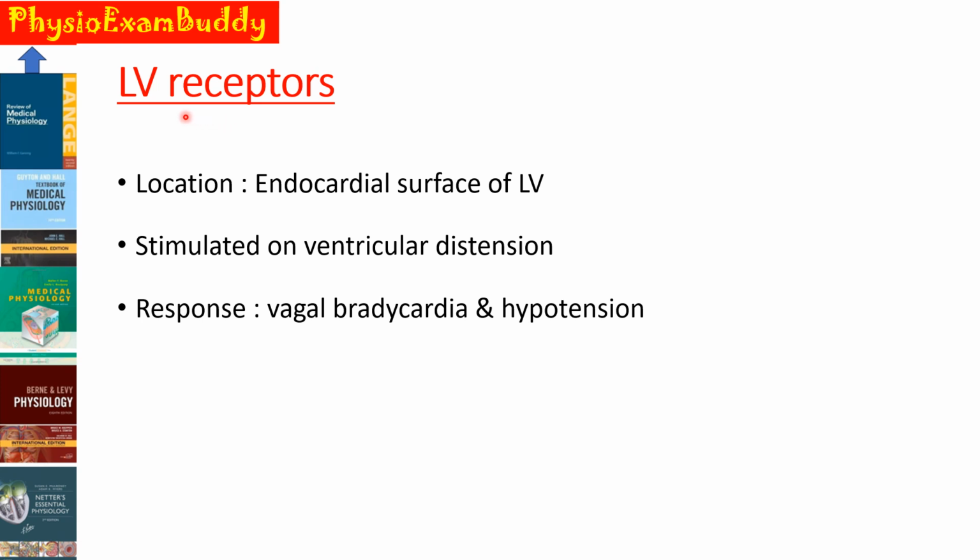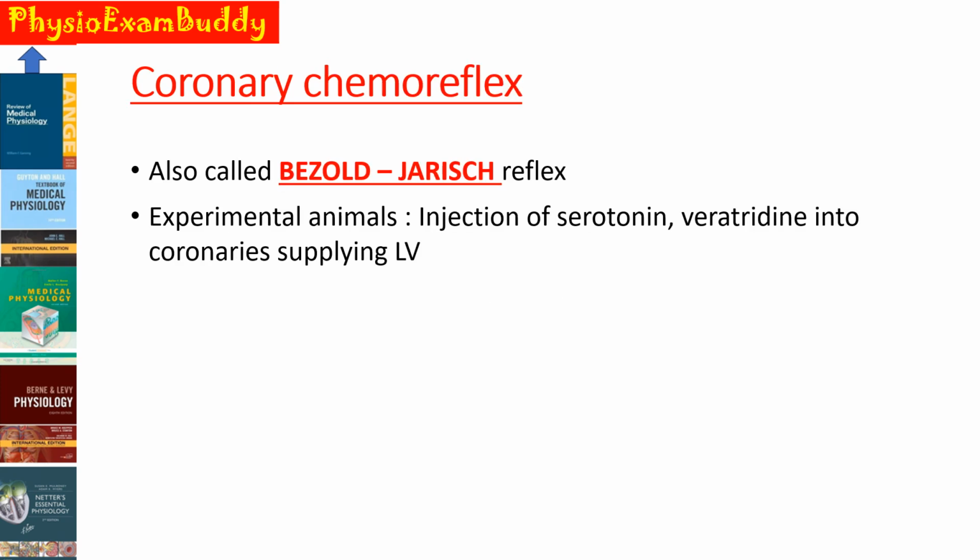Next is the left ventricular receptors, and they are located in the endocardial surface of the left ventricle, again stimulated by ventricular distension, and the response is vagal bradycardia as well as hypotension. One effect of the left ventricular reflex receptors is the coronary chemoreflex. This is also called the Bezold-Jarisch reflex, and it can be asked as a one-mark question.